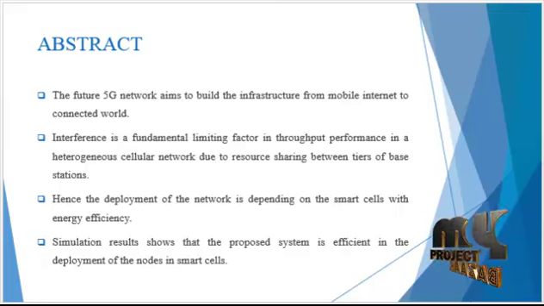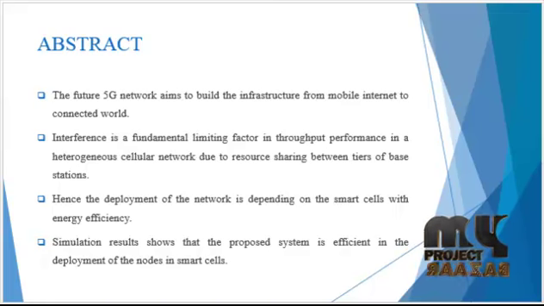Small cell is one of the most promising technologies of 5G to provide more connections and high data rate. It is a particularly challenging task to deploy dense small cells in the presence of dynamic traffic demands and severe co-channel interference. Interference is a fundamental limiting factor in throughput performance in a heterogeneous cellular network due to the resource sharing between tiers of base stations.